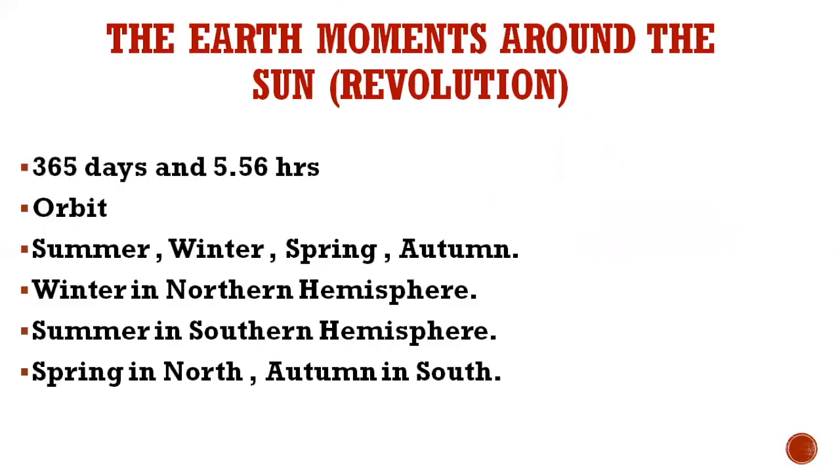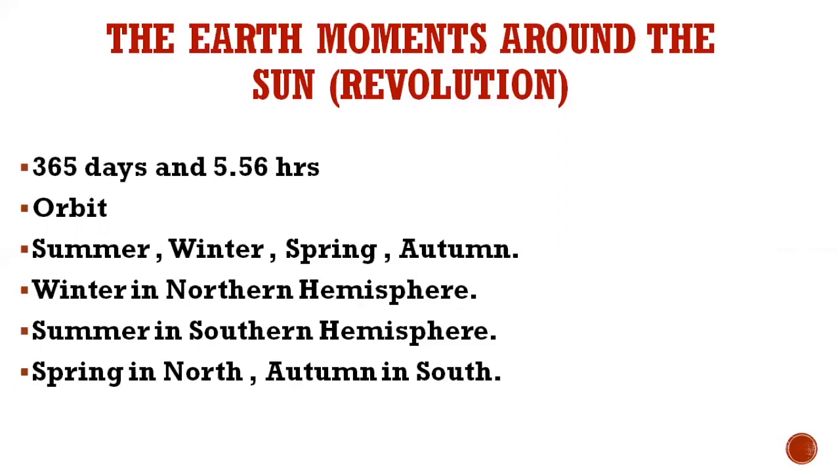And the next one is the earth's movement around the sun. You all know that the earth rotates, and it also revolves around the sun. To complete one revolution, it takes 365 days and 5.56 hours, and the path on which the earth travels around the sun is called the orbit. Because of the earth's rotation and revolution around the sun, seasons like summer, winter, spring, and autumn are caused.